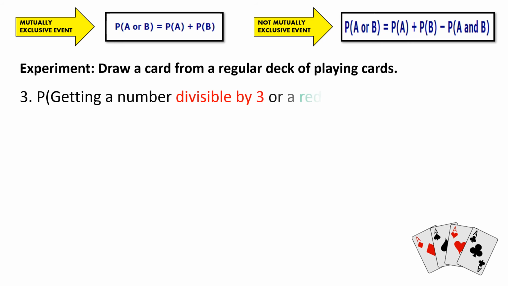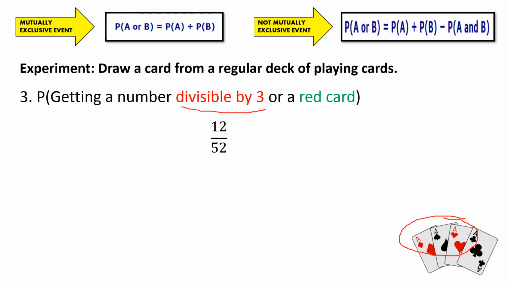Probability of getting a number divisible by 3 or a red card. Number divisible by 3. So from a regular deck of playing cards, the numbers that are divisible by 3 are the numbers 3, 6, and 9. Then we are to multiply this by 4 again because we do have 4 different suits from these numbers. So we do have therefore 12 over 52.